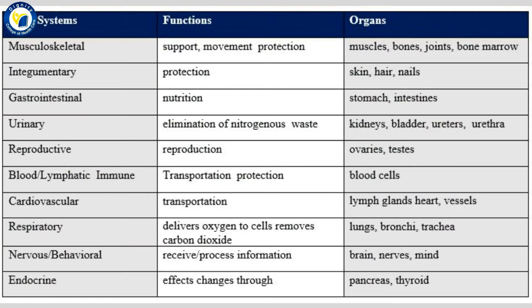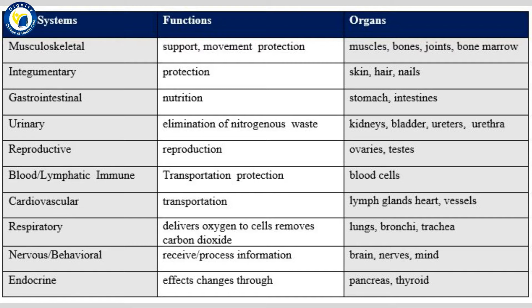Body systems. Musculoskeletal. Functions: support, movement, protection. Organs: muscles, bones, joints, bone marrow. Body systems. Integumentary. Functions: protection. Organs: skin, hair, nails. Body systems. Gastrointestinal. Functions: nutrition. Organs: stomach, intestines.